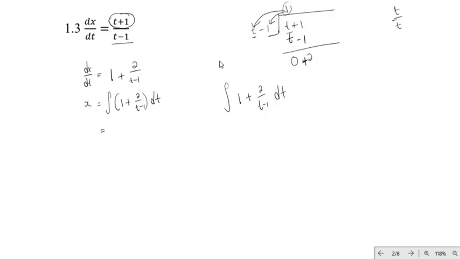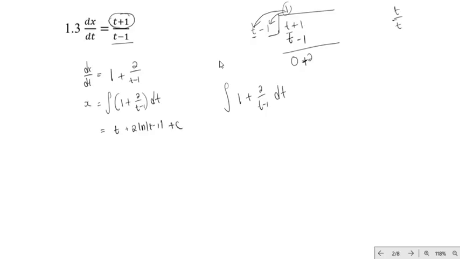If we integrate 1 with respect to t, we will get t. And if we integrate 2 over t minus 1, we will get 2 ln of t minus 1. Remember, don't forget to write the constant of integration.